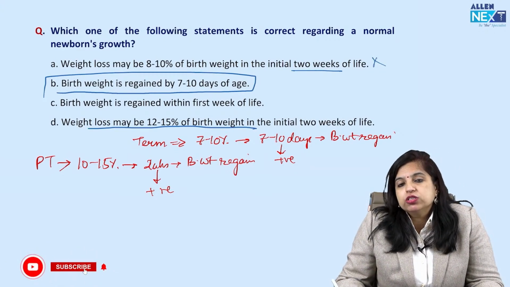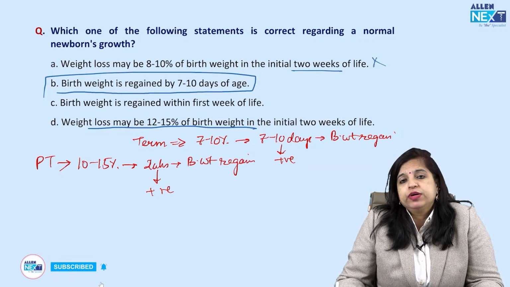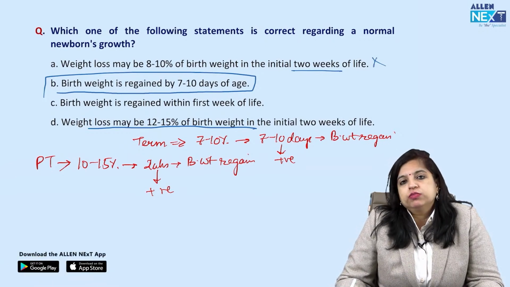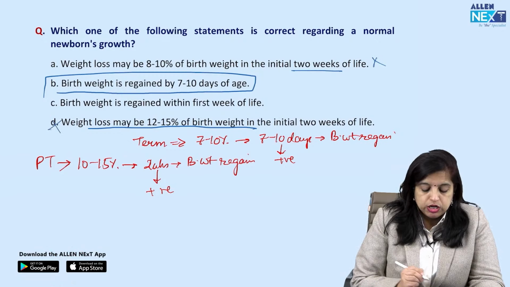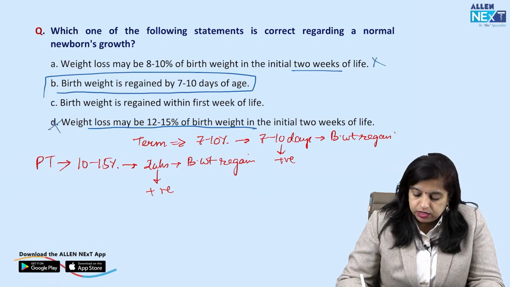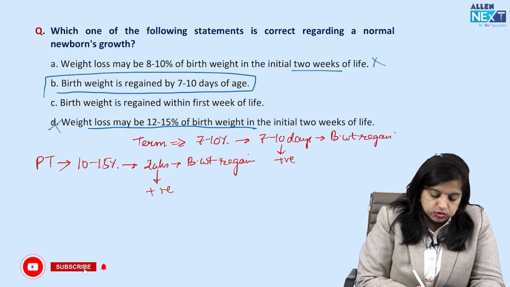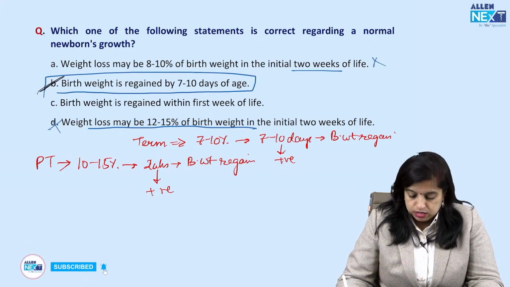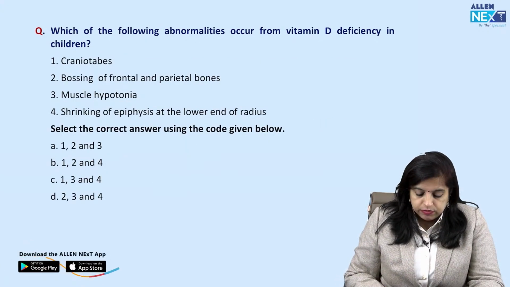So if they have not mentioned, then we have to consider this statement they are trying to apply to a term infant, which is again a wrong statement. तो हमारा करेक्ट आंसर यहाँ पे क्या हो गया? हमारा करेक्ट आंसर हो गया बी ऑप्शन, ठीक है, क्लियर। ओके, देन नेक्स्ट क्वेश्चन करते हैं।